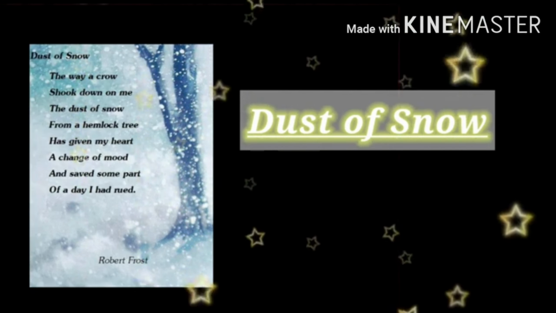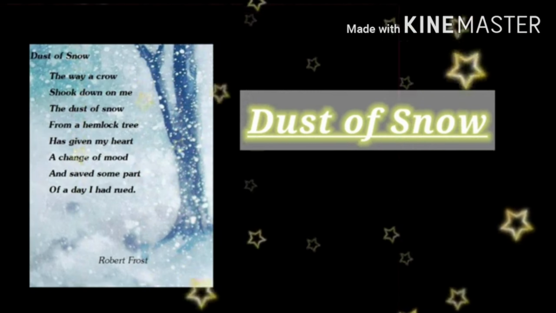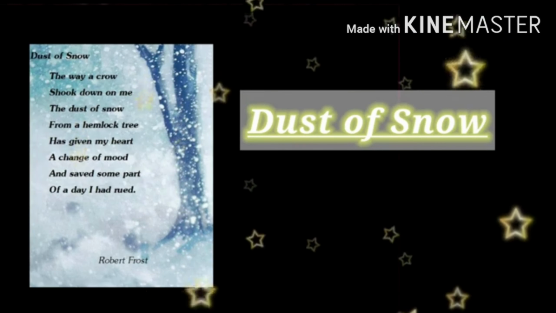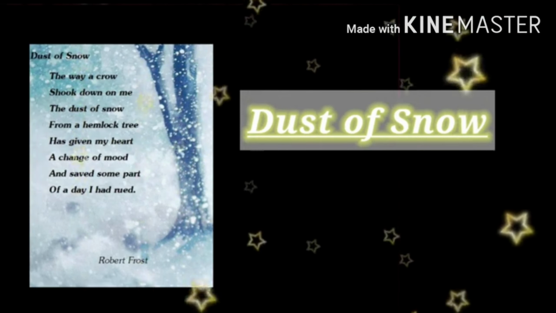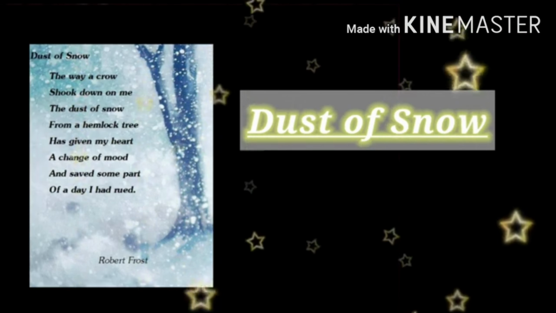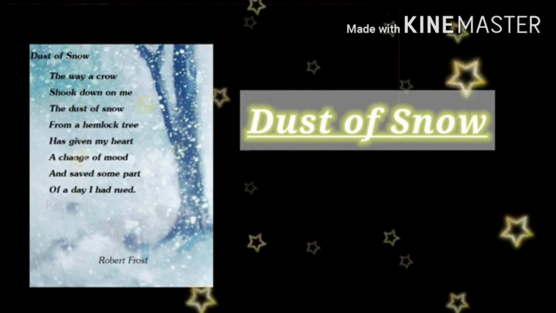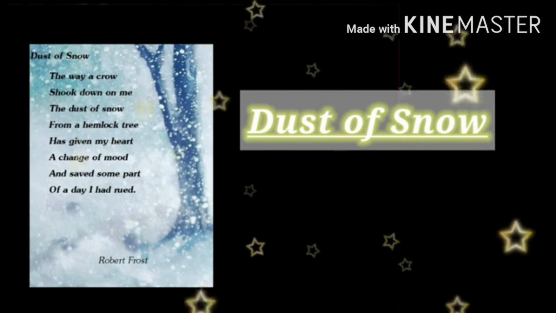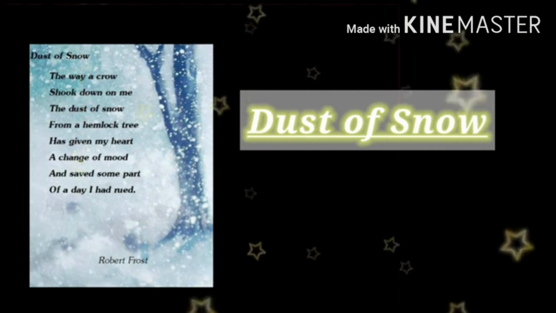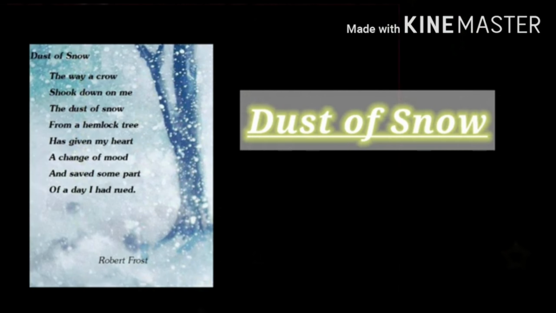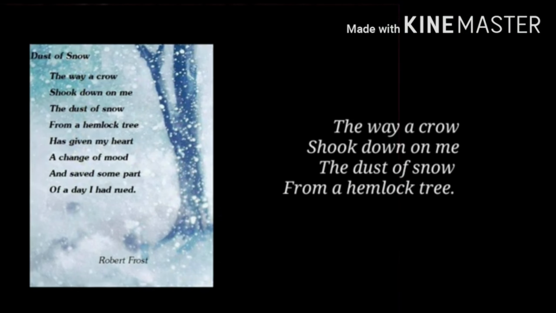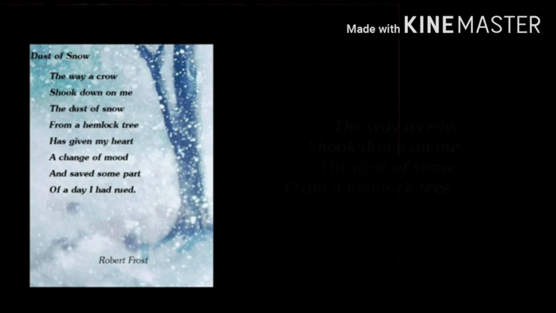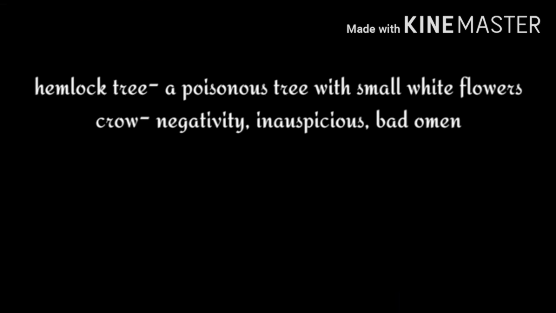The poem is quite short with only 2 stanzas, but each stanza has a hidden important meaning, as I told you in the beginning, students. As you analyze the poem, you'll see how Robert Frost connects between human and nature. First stanza. The way a crow shook down on me, the dust of snow from a hemlock tree.